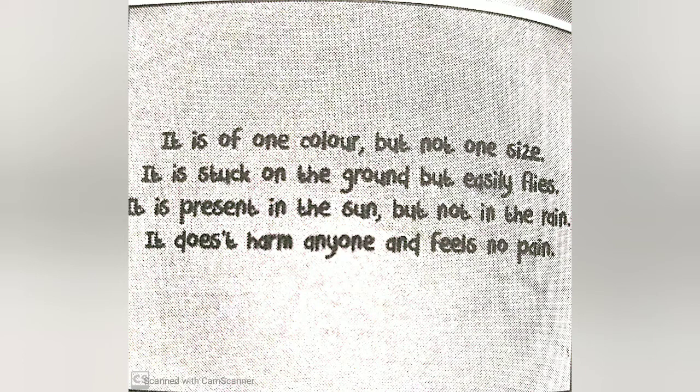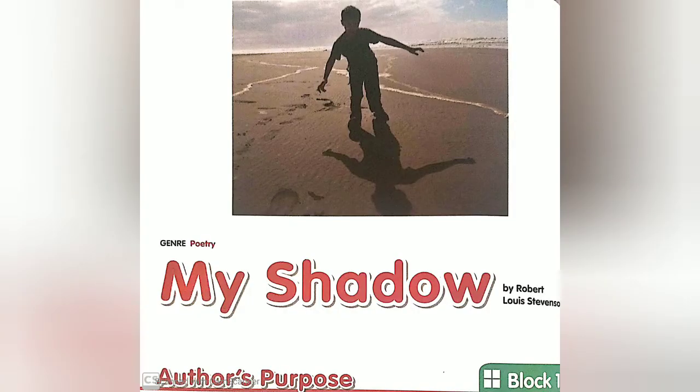Today we will read a poem about a shadow. We will read to find out how a shadow is described in the poem. Turn to the poem My Shadow in your English reader. My Shadow, written by Robert Louis Stevenson, Block number 15.